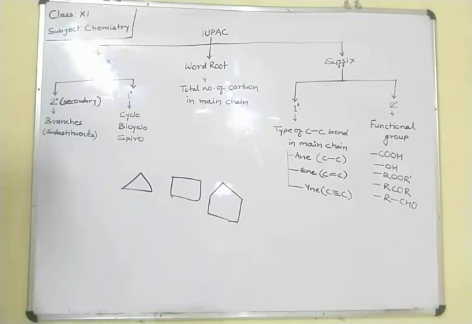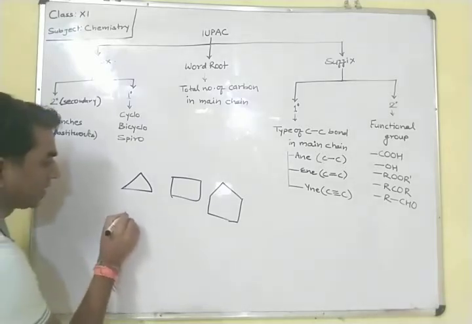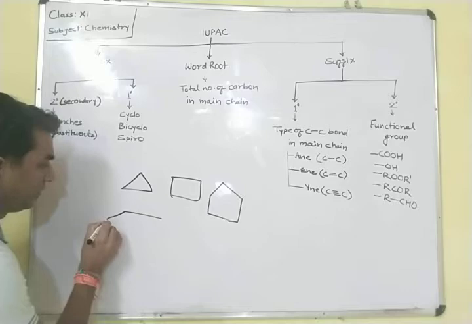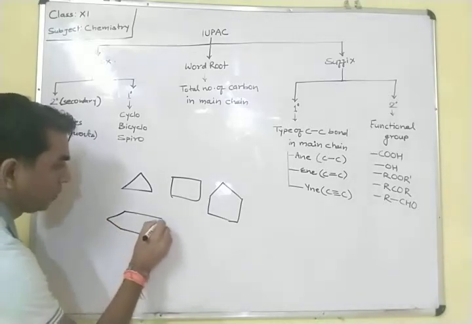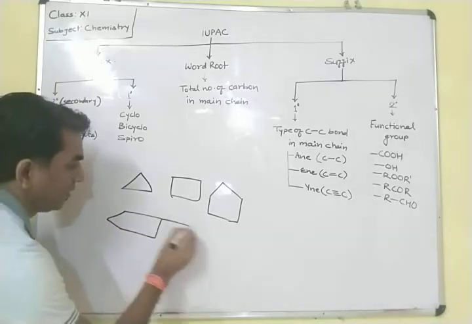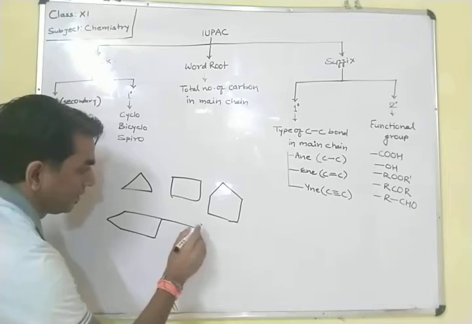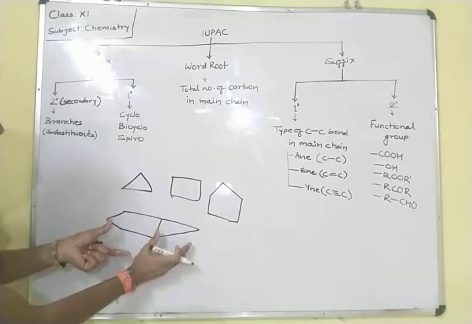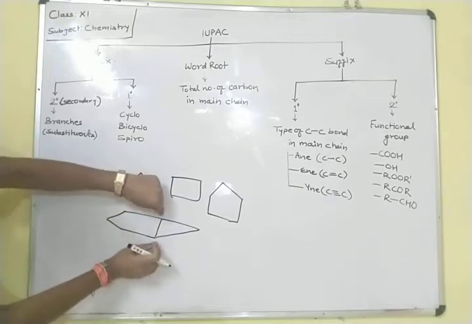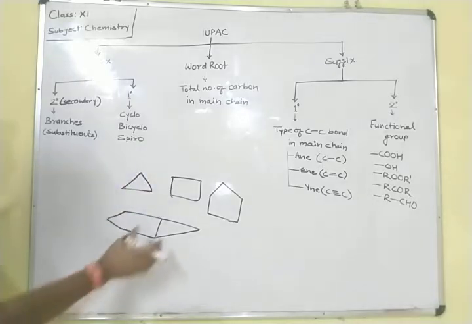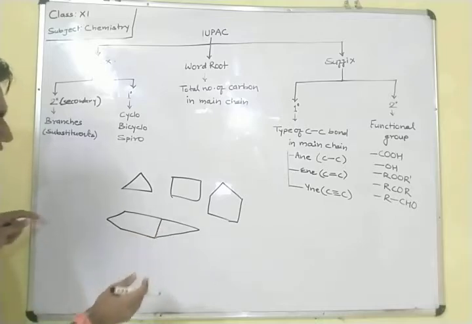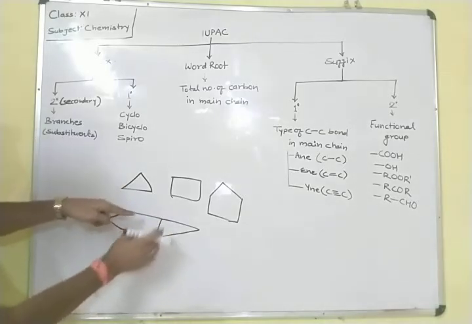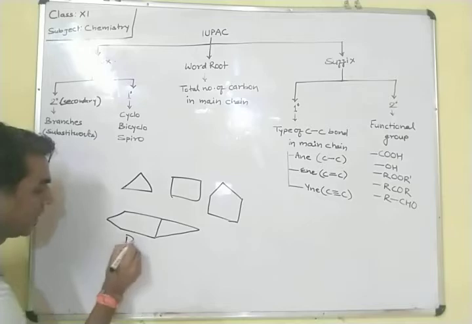What is bicyclo? If two cycles are attached to each other by two carbon atoms, such a compound is known as bicyclo.